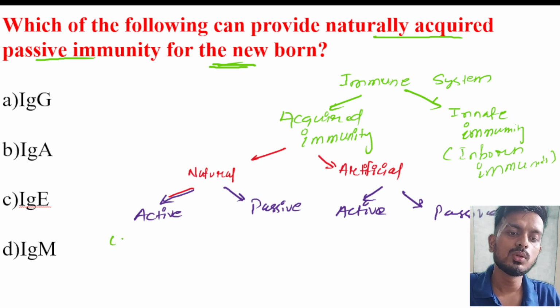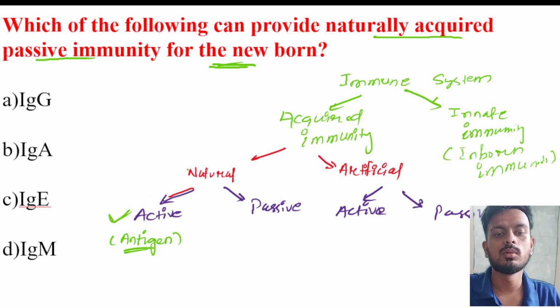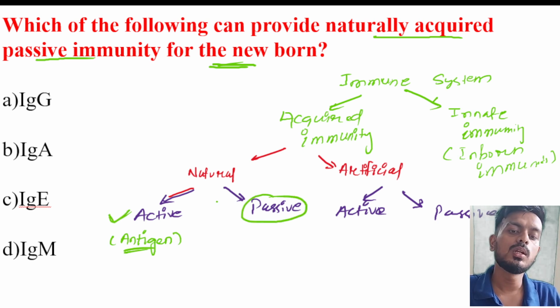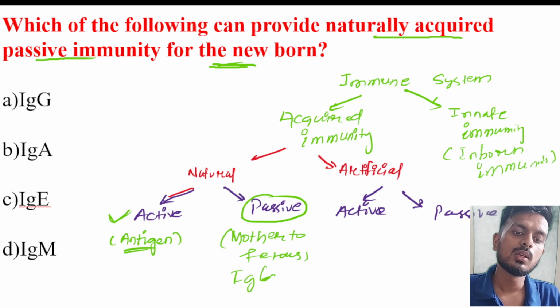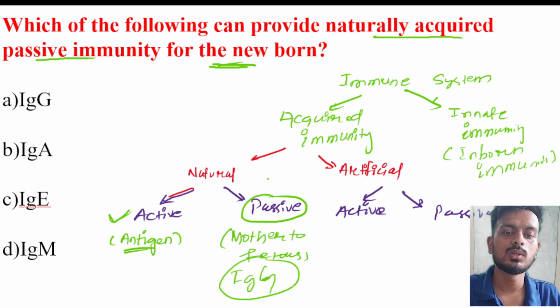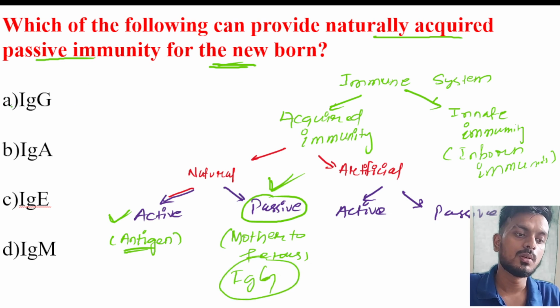Naturally active immunity occurs when they are exposed to antigen. When they are exposed to antigen, it provides naturally active immunity. Naturally passive immunity occurs through immunity transferred from mother to fetus. Which immunoglobulin is responsible? IgG. So here the correct answer will be option A, IgG.